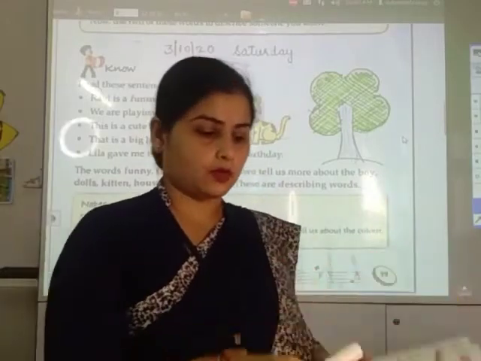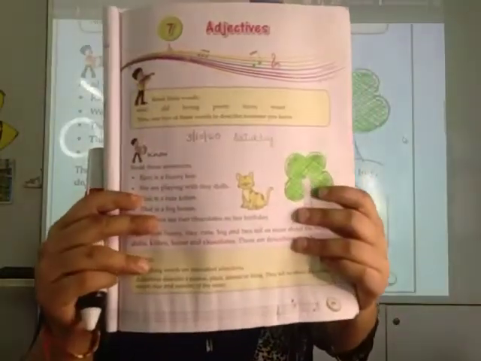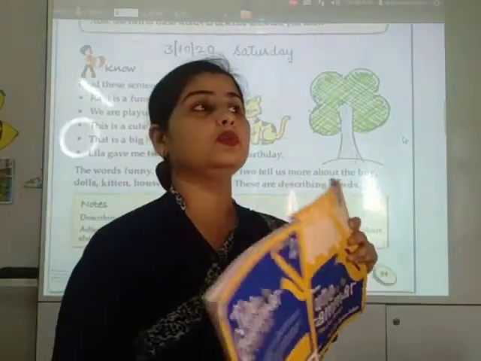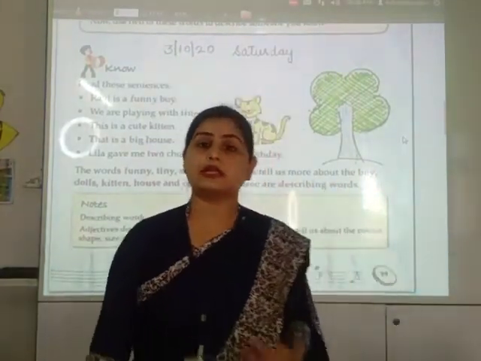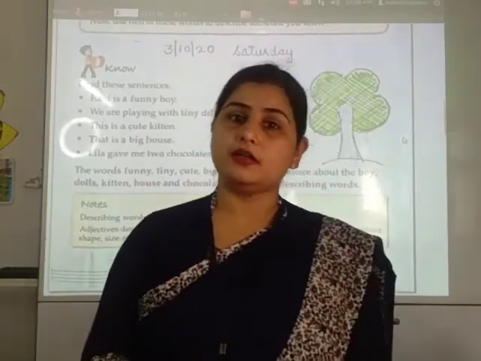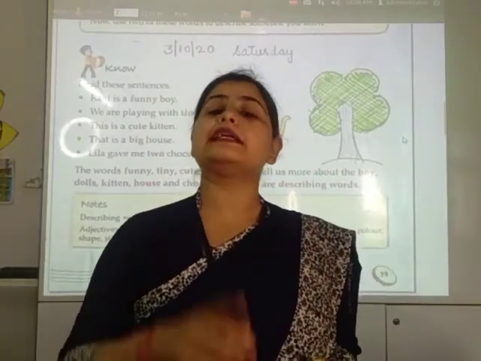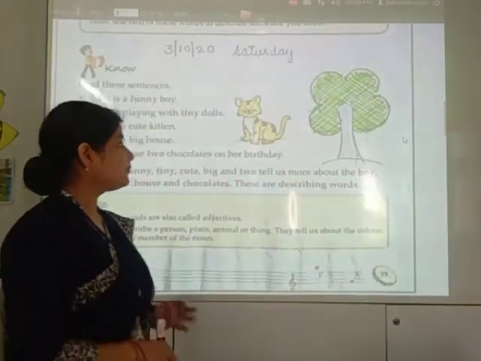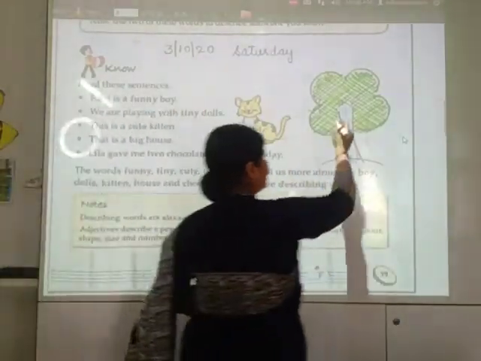I will tell you now. That day, on Saturday, I told you to show me your pictures that you have drawn, and you should use at least one color. At least one color. So, here what I have drawn.